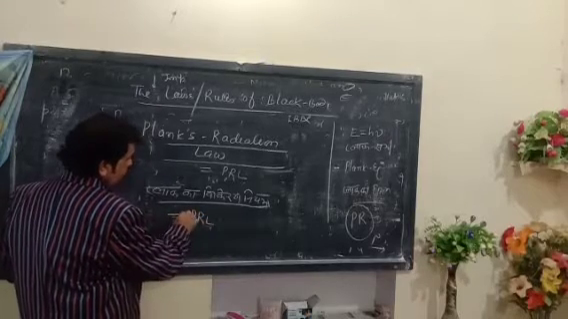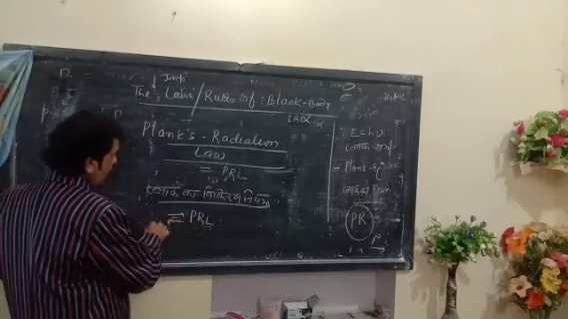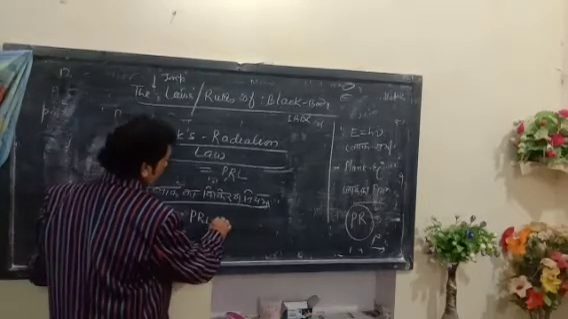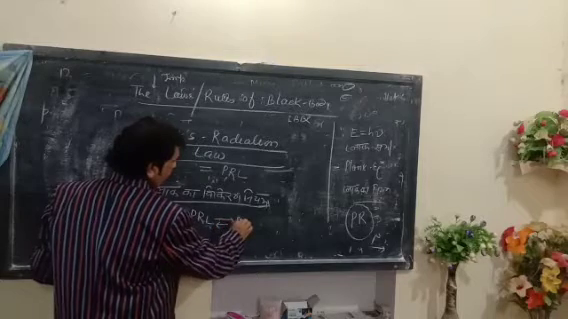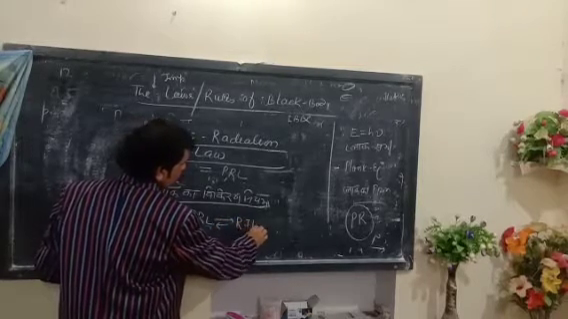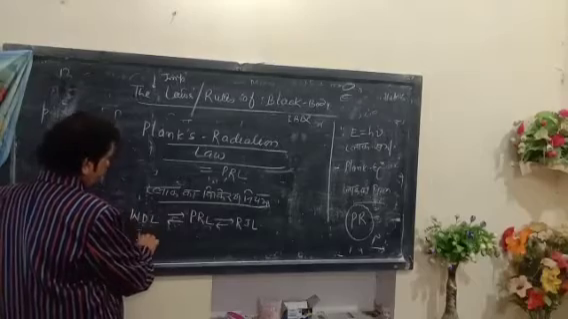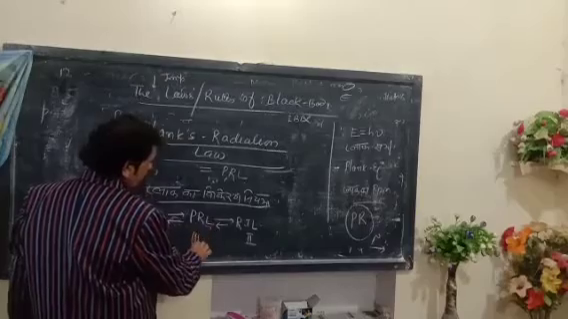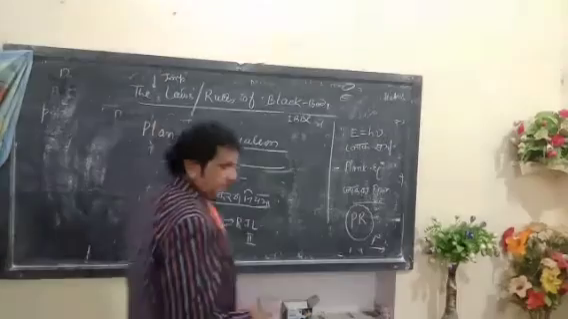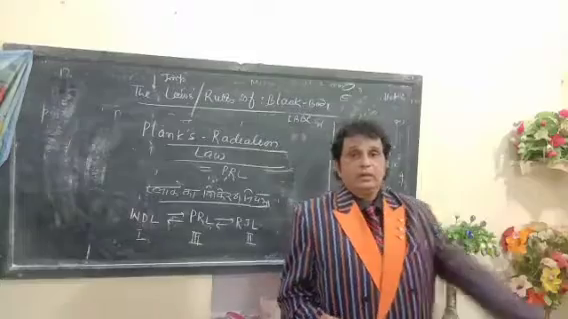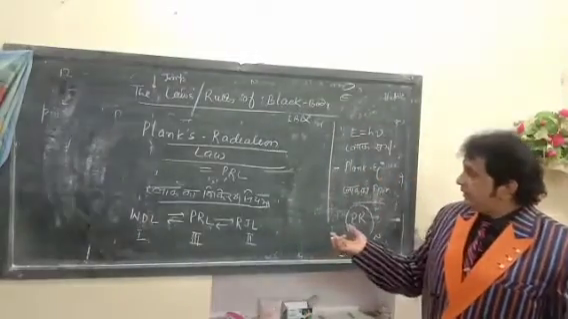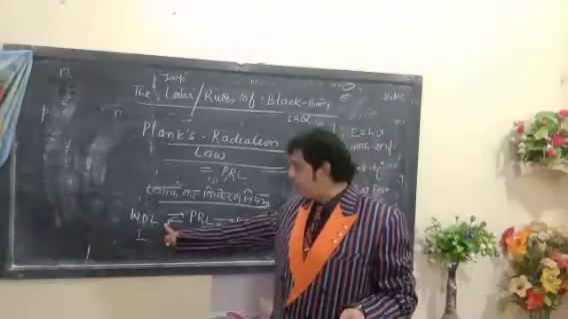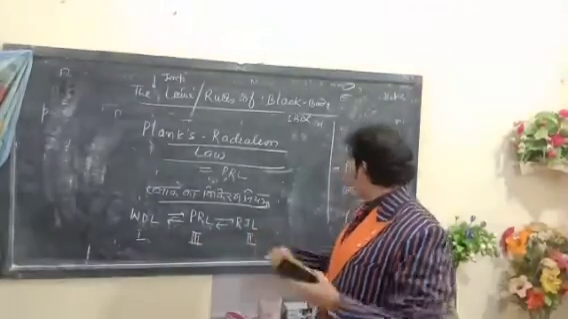PRL is the middle, intermediate law between Wien's displacement law and the Rayleigh-Jeans law. First is Wien's, second is Rayleigh-Jeans, and third is PRL, the intermediate law. It can be derived from Wien's displacement law and the Rayleigh-Jeans law.